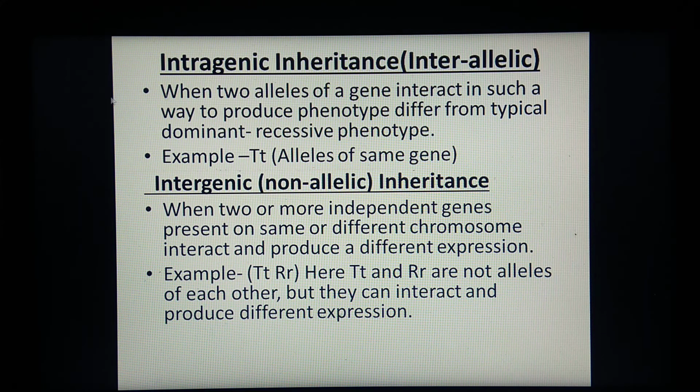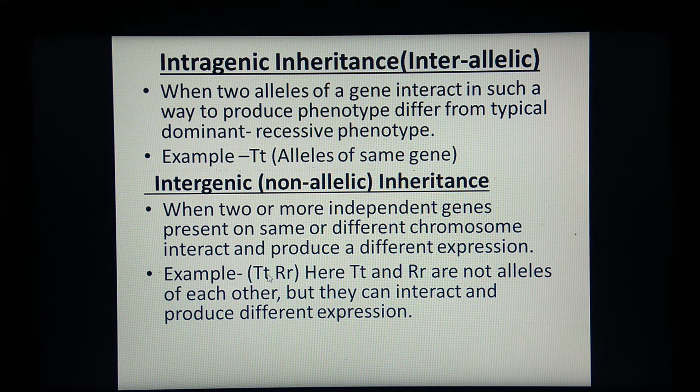Now see, we have completed the first one, intragenic inheritance. Now we are going to see intergenic, also called non-allelic inheritance. What is it? When 2 or more independent genes present on the same or different chromosomes interact and produce different expressions. This is the meaning of intergenic or non-allelic inheritance. What is it exactly? We'll consider one example, TtRr. It is a dihybrid condition. 2 traits are considered: one is the character of height, another is the rounded nature of seed.